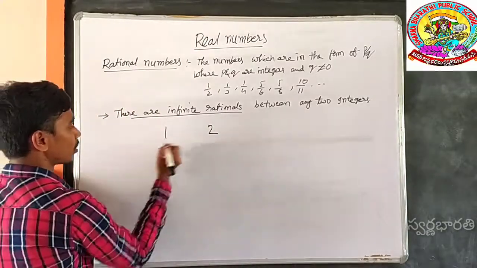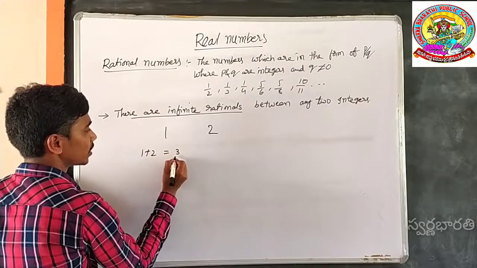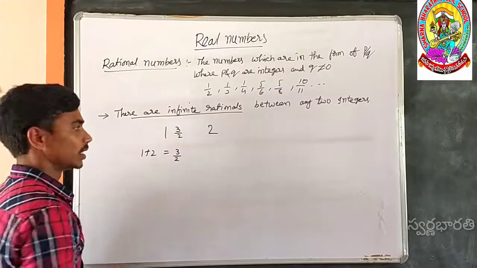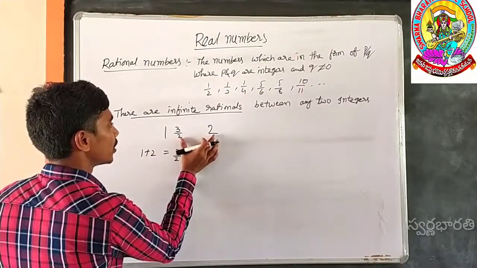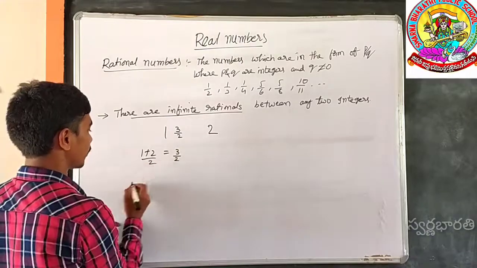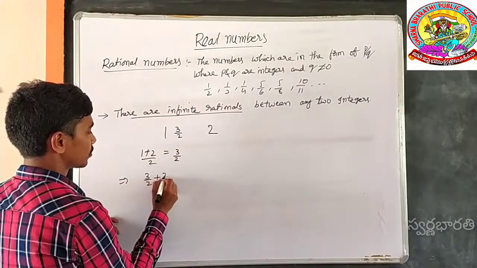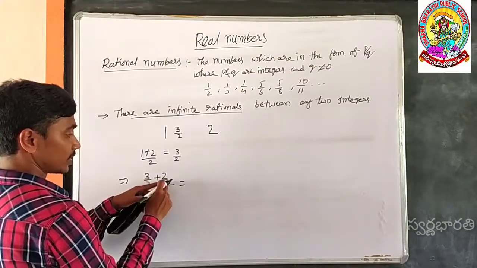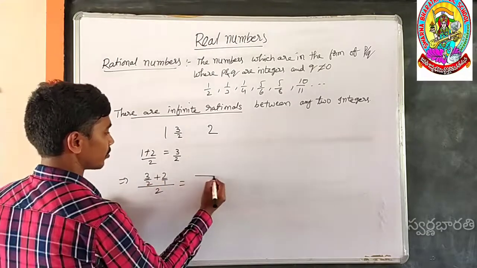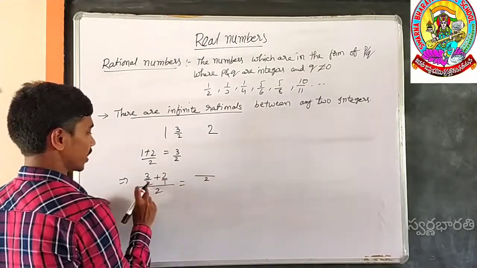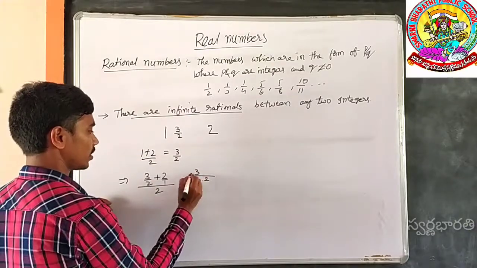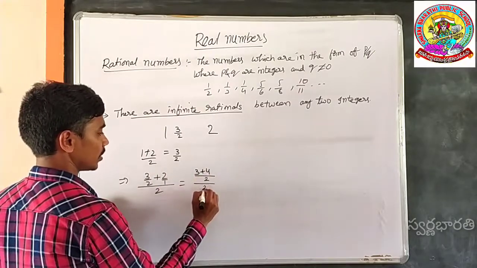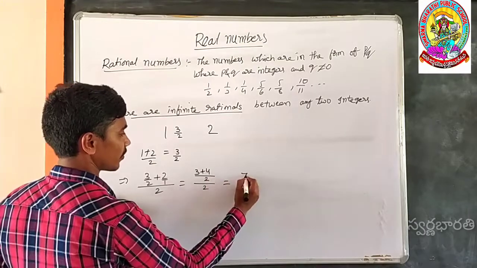In this method, we will find the numbers between 1 and 2. First of all, add 1 and 2. 1 plus 2 is equal to 3. 3 by 2 is a number between 1 and 2. Is there any number between 3 by 2 and 2? Yes, we can easily find it: (3 by 2 plus 2) whole by 2. Where there is no denominator, 1 is the denominator. The LCM of 2 and 1 is 2. 1 times 3 is 3, and 2 times 2 is 4, so 3 plus 4 is 7 by 2.